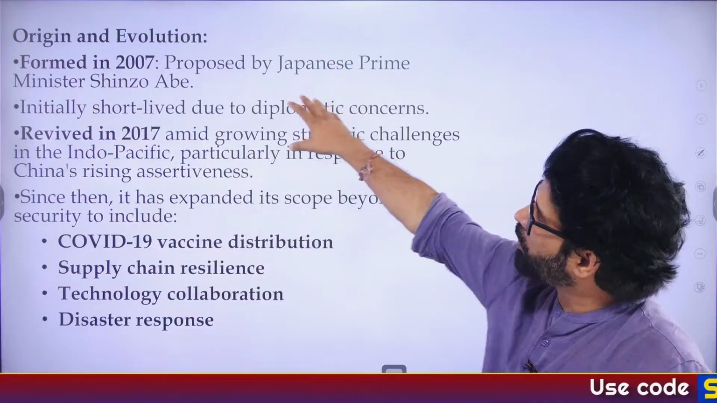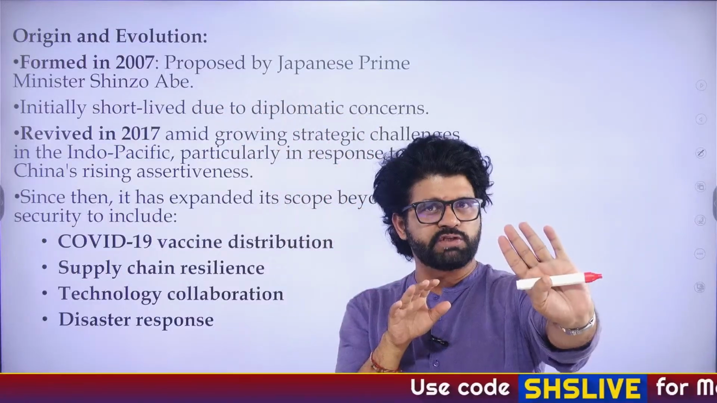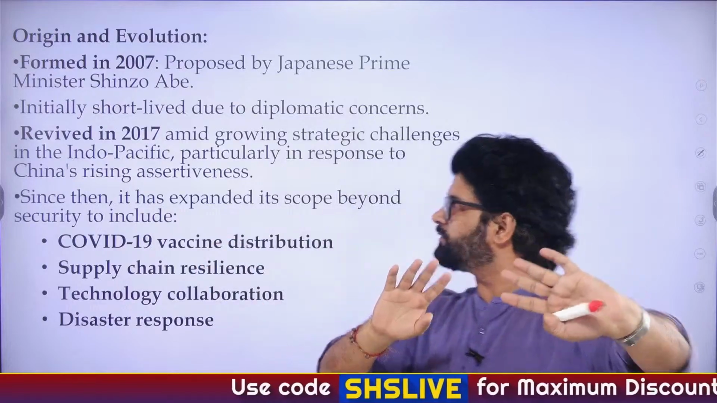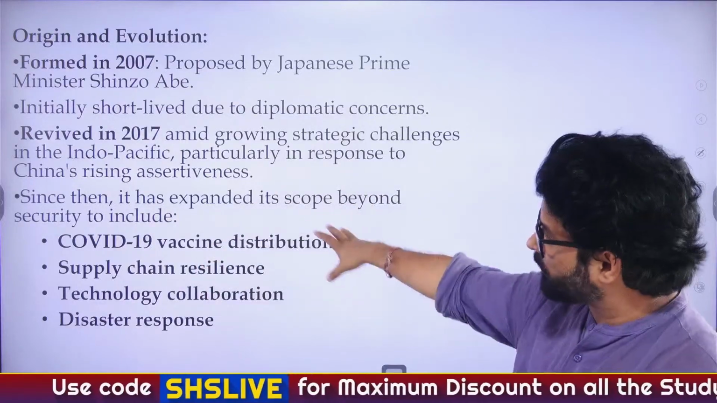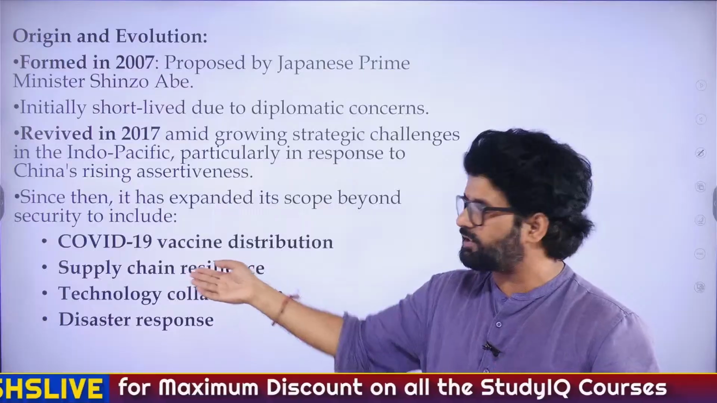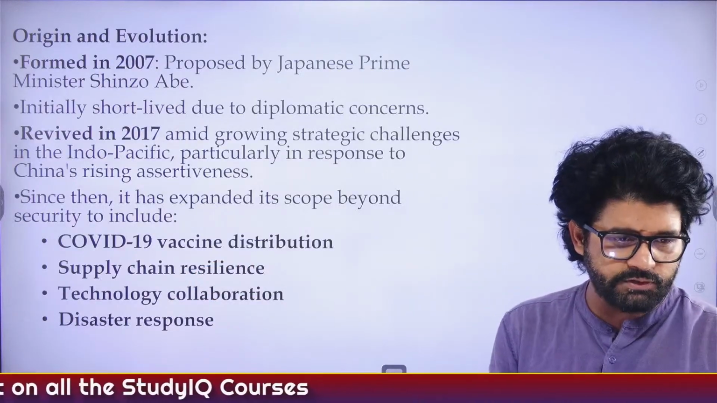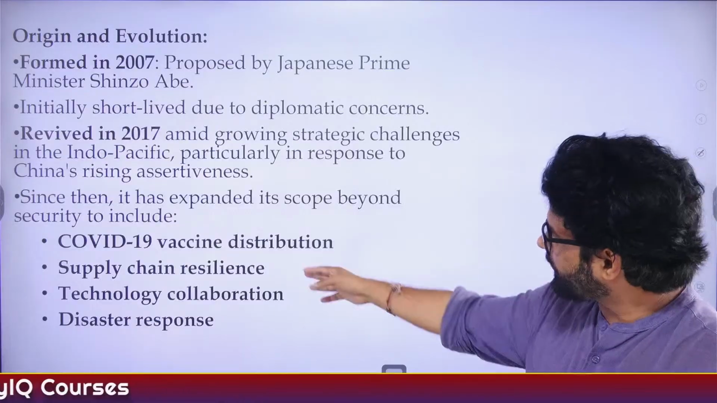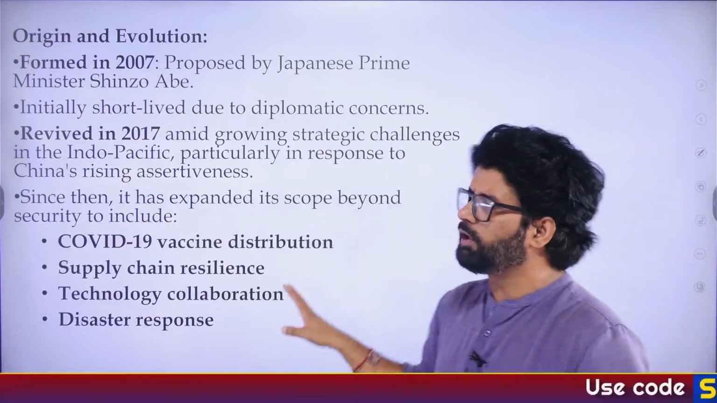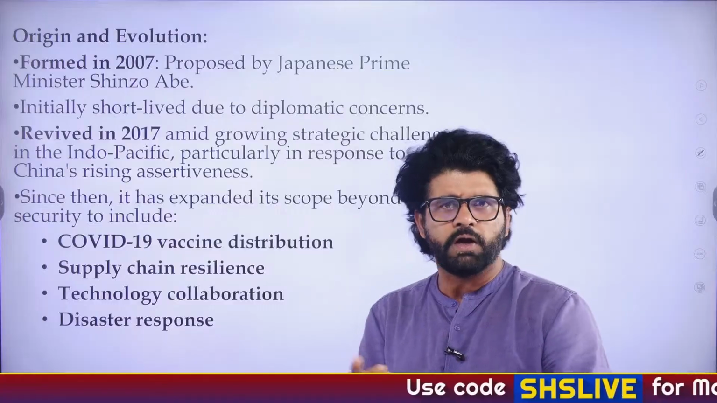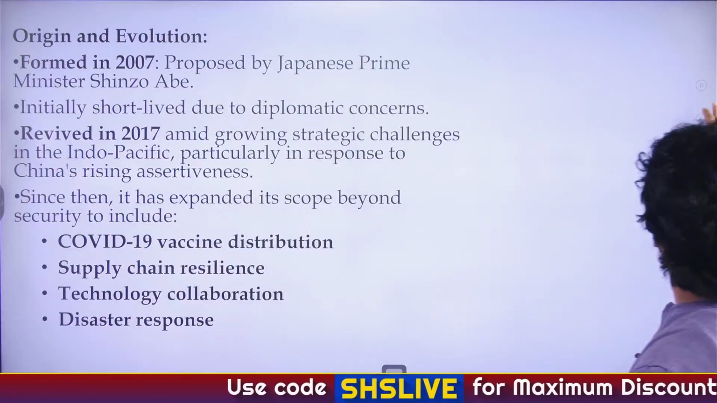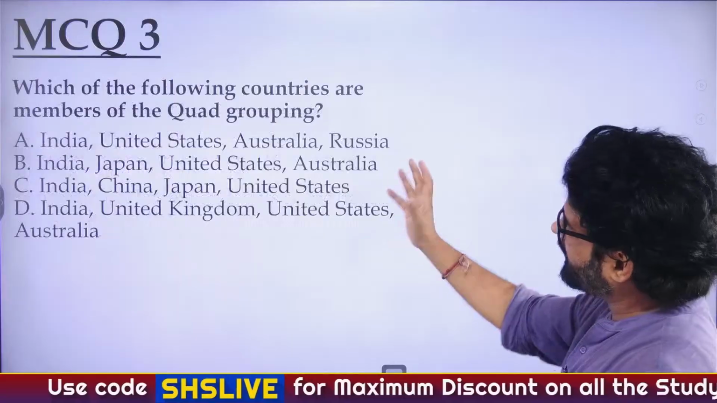Let's focus here. So what we have discussed with Quad: formed in 2007, it was in limbo for 10 years, then revived in 2017, and worked a lot when it comes to COVID-19 vaccine distribution. We were talking about the earthquake in one of the Southeast Asian countries, as Sriparna is saying, in Myanmar. So supply chain resilience, they're doing a lot. They're doing good, but it can be better. It always can be better. You're studying for 6 hours, you can study for 7 hours. So that is the whole scenario.